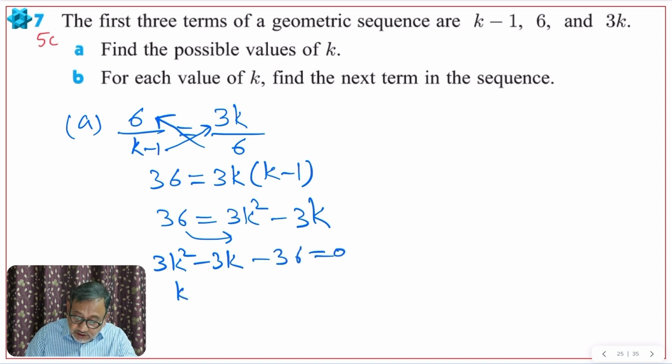Divide by 3: k square minus k minus 12. 4 3s are 12, negative 4, positive 3, so k minus 4, k plus 3.